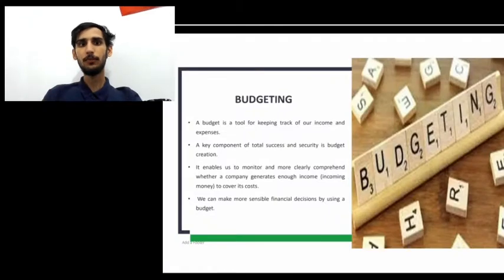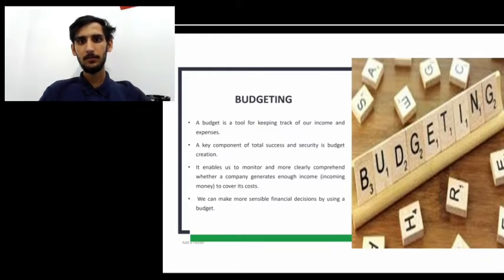So first we are going to talk about budgeting. A budget is a tool for keeping track of our income and expenses. A key component of total success and security is budget creation. Budgeting enables us to monitor and more clearly comprehend whether a company generates enough income to cover its cost. We can make more sensible financial decisions by using a budget.